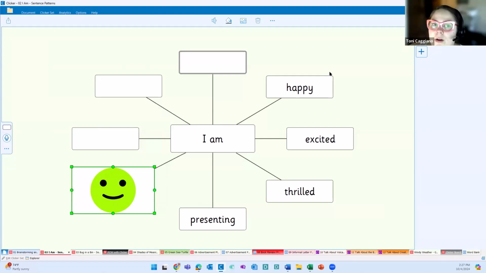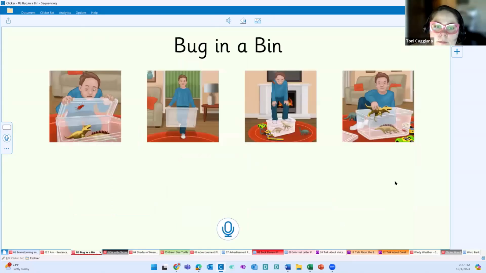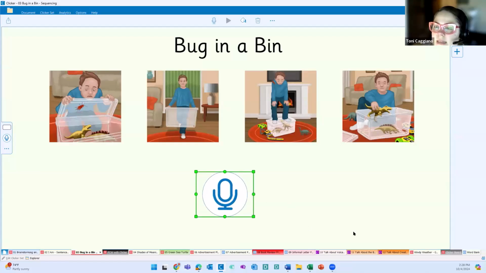So that's one option for a pretty simple Clickerboard. This is one of our learning grids, but this is also mimicking one of our templates. Moving right along here. Okay, so bug in a bin. This is a sequencing activity for one of our recent uploads. It's a CVC focused on our short vowel sounds. It's a full topic. This is a Clickerboard, but this allows for the support of sequencing. So we see the order of the story, and then students are able to speak that back. This kind of mimics a talk set.